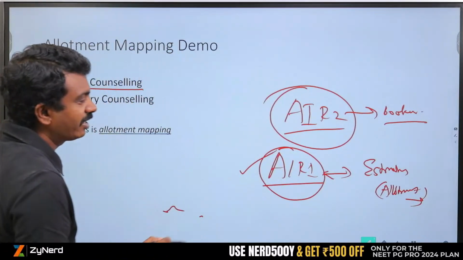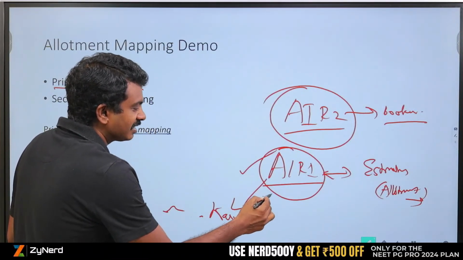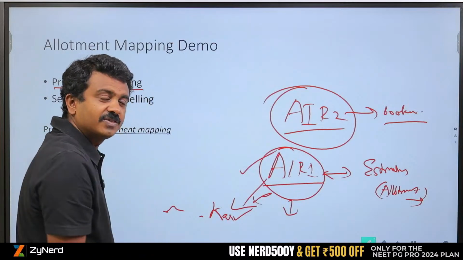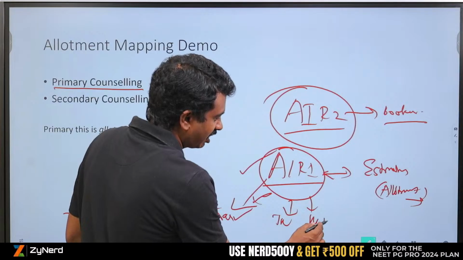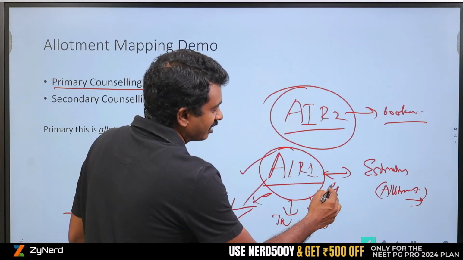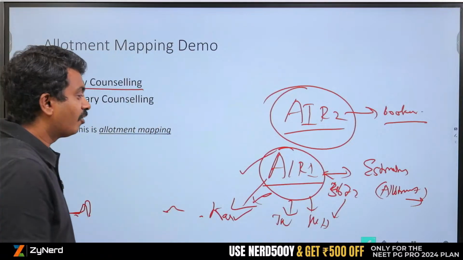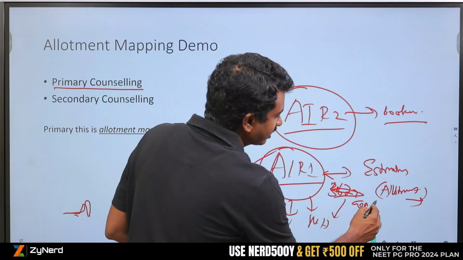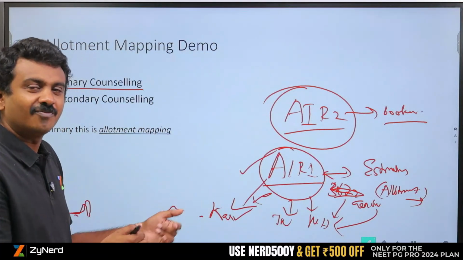So this primary counselling I will take, and I will map against it, I will go to Karnataka and check whether this candidate has come in. All of this together will be available. You don't need to select individually. Karnataka, TN, Maharashtra, whether this candidate above my rank 3672, what all were their options. Similarly, if I want to look at all general surgery takers above my rank, where all they have gone. Because I missed those choices, will those choices come back?